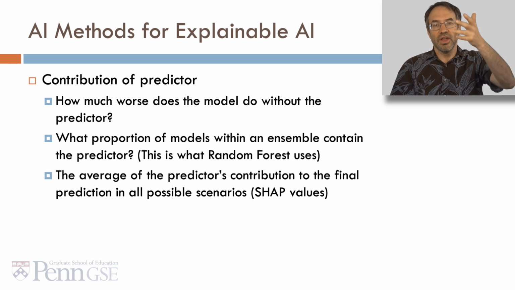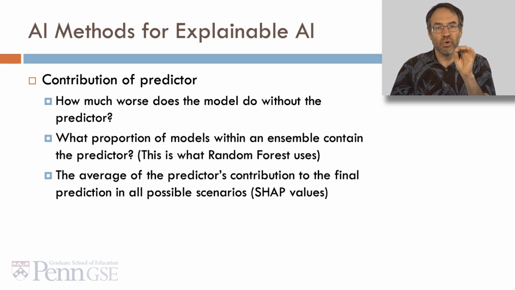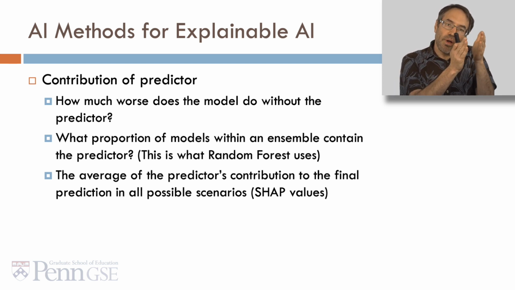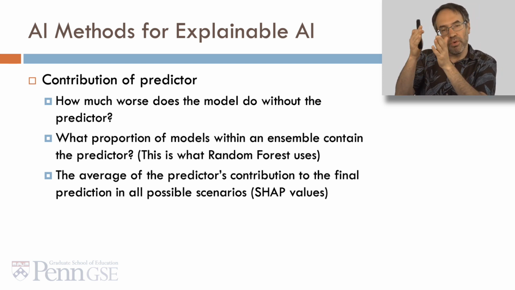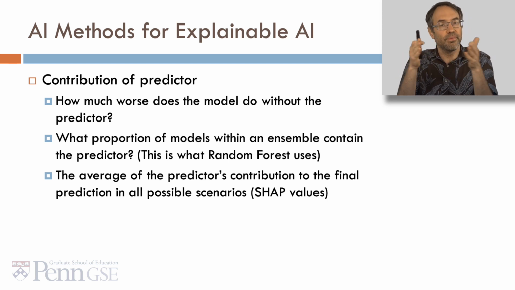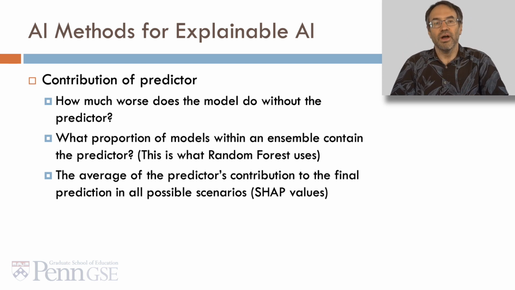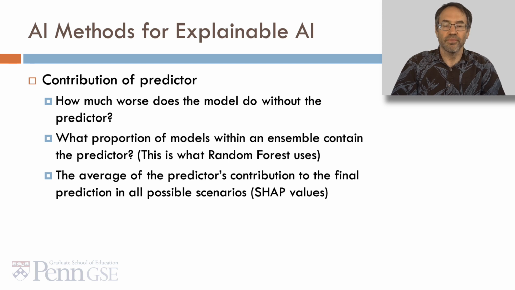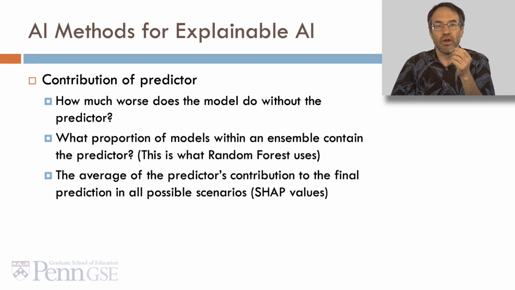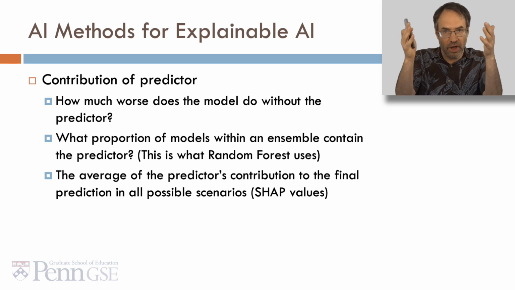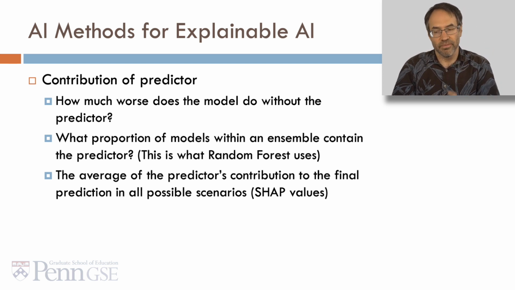So an example of this would be, how much worse does the model do if it doesn't have access to this predictor? So we build a model that has the predictor, we build a model with everything else except that predictor, and we compare the two. Another way of looking at the contribution of the predictor is to look at what proportion of models within an ensemble, a set of models working together, contain the predictor.